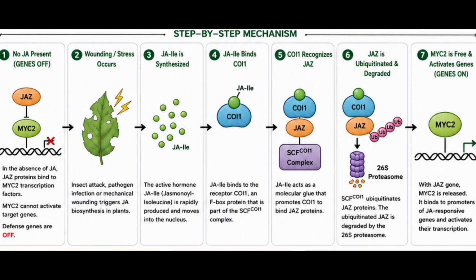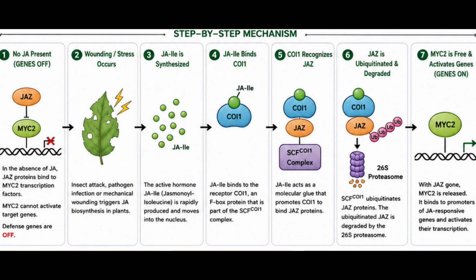If wound or stress occurs, such as an insect attack, pathogen infection, or mechanical wounding, it triggers the jasmonic acid biosynthesis in plants. And the active hormone, jasmonyl isoleucine, is rapidly produced and moves into the nucleus, and then the jasmonyl isoleucine binds the COI1. The jasmonyl isoleucine binds to the receptor COI1, an F-box protein that is a part of the SCF-COI1 complex.